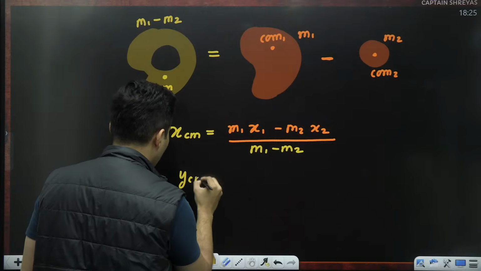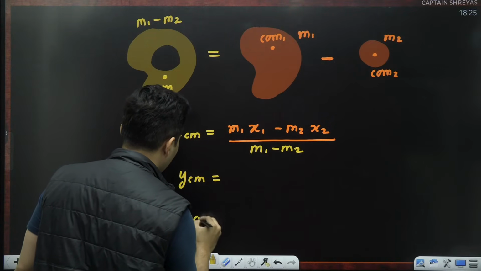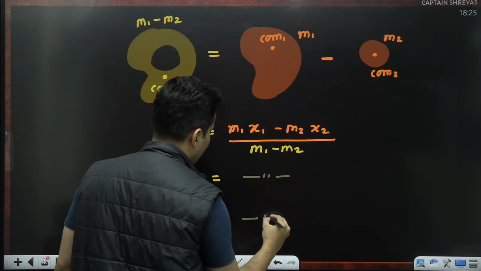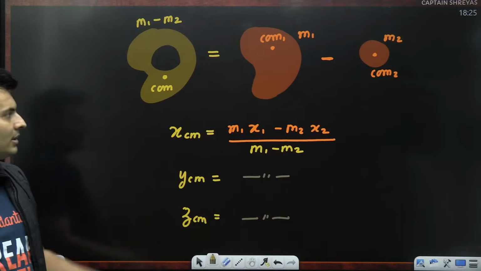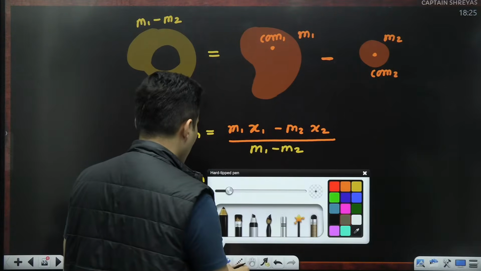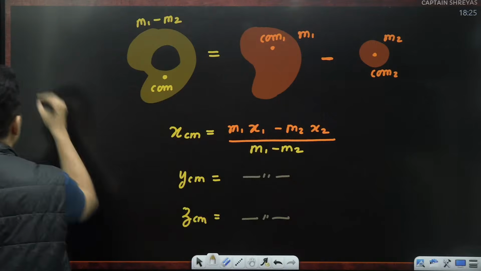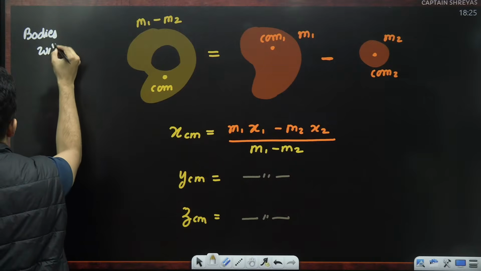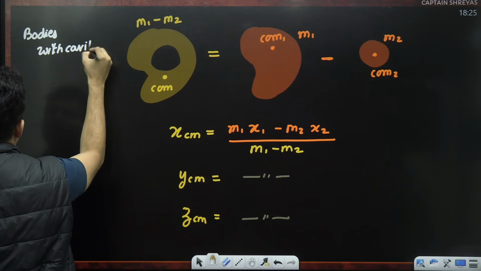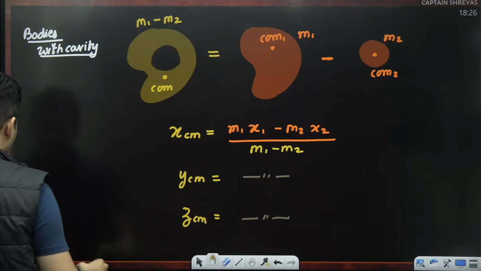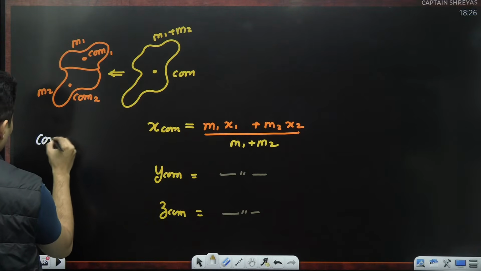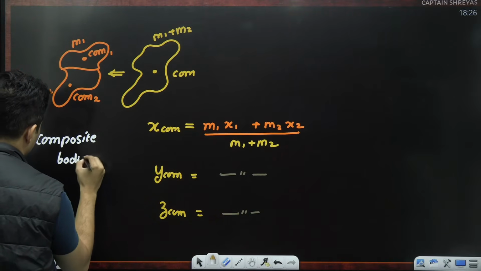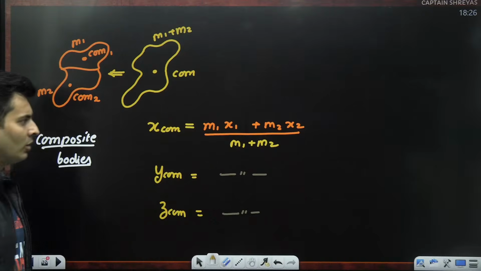The same logic applies for even y as well as z coordinate. Just replace x with y here and replace x with z over here. That's it. That's the formula. Okay, so this is for bodies with cavity, and this is for composite bodies. Composite bodies means you are adding 2 or more bodies together.